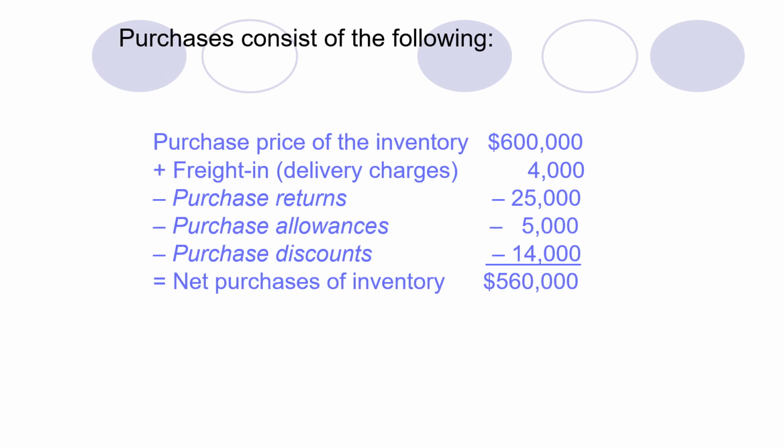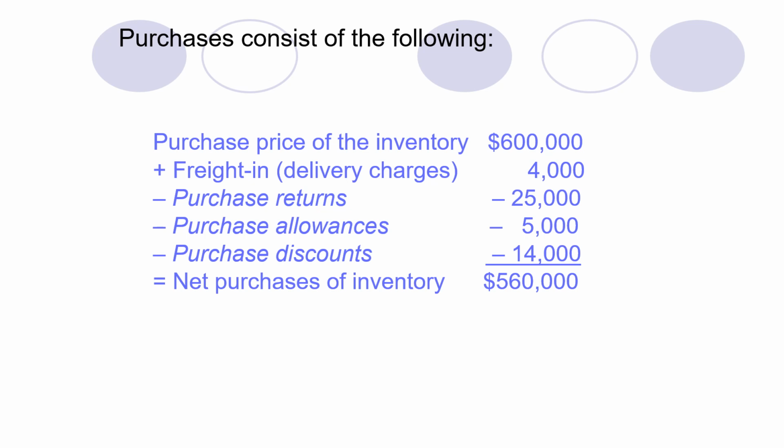There are certain aspects which can affect the purchases of the organization. We have to add or deduct certain items in order to have an accurate purchase price of inventory. When you look at this slide, we can see that the actual purchase value of the inventory was $6 lakh, and we have to add any transportation or delivery charges, called freight in or delivery charges, which amounted to 4,000 over here.